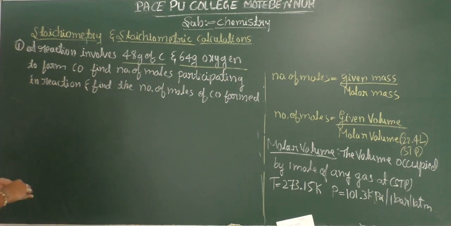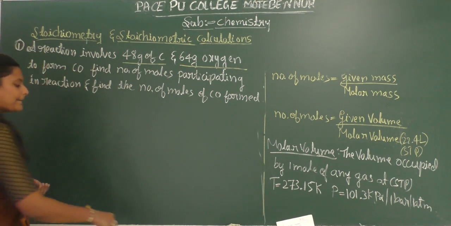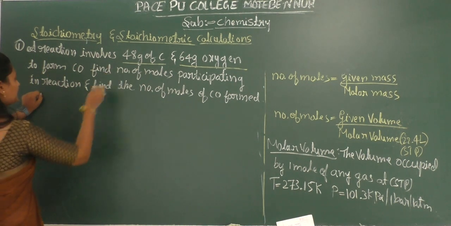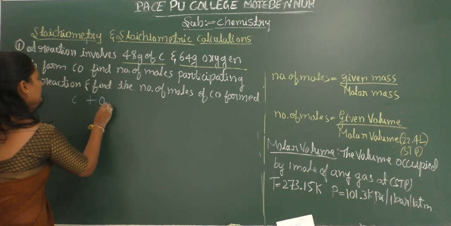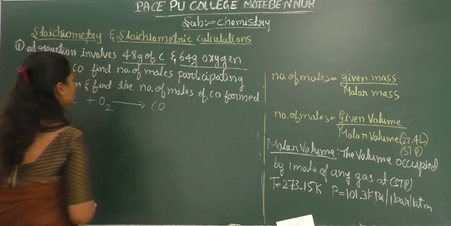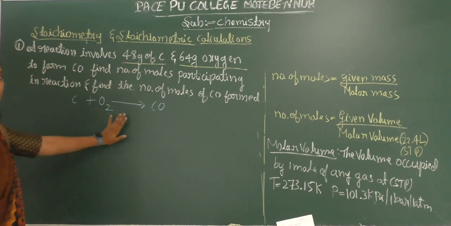So what do we have to do in stoichiometry? First we have to write the balanced chemical equation. In the reaction, carbon and oxygen are involved in the formation of carbon monoxide. Is this equation balanced?